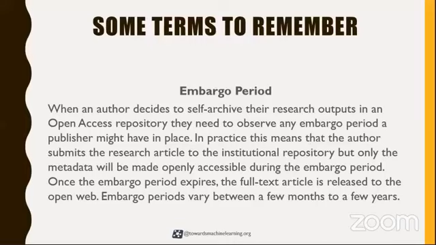When the author decides to self archive the research outputs in an open access repository, they need to observe any embargo period a publisher might have in place. I told you that this period begins from the date the article is formally published online in its fully citable form. Before your article is published, only the metadata is available there.